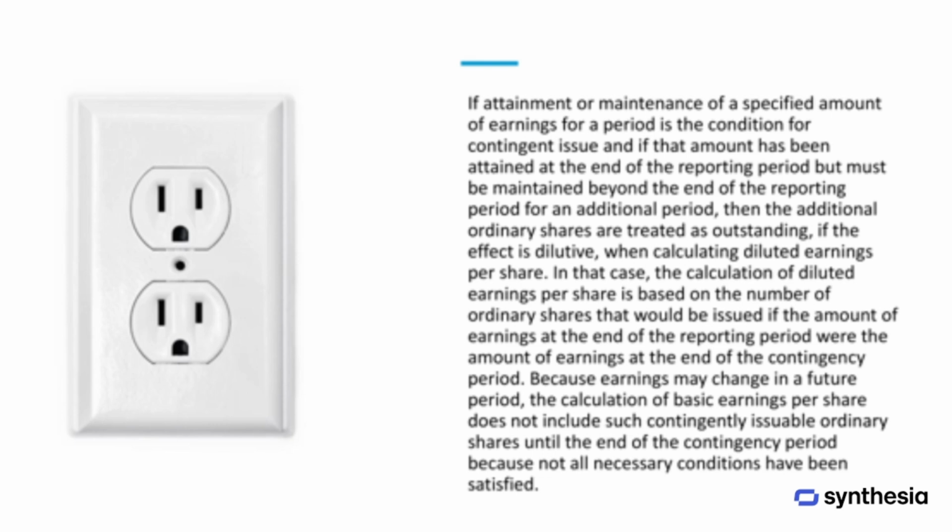If the issuance of shares depends on achieving or maintaining a specific level of earnings, and that level is met at the end of the reporting period but must be maintained for a further period, the additional shares are treated as outstanding for diluted earnings per share if the effect is dilutive. In this calculation, the number of shares is based on what would be issued if the earnings at the end of the reporting period equaled the earnings at the end of the contingency period. However, for basic earnings per share, these shares are not included until the contingency period ends, since not all conditions have yet been satisfied.